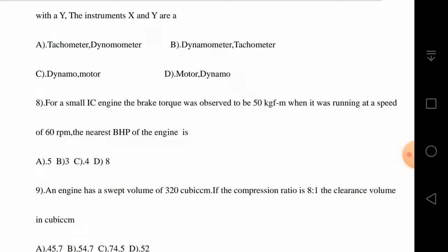So you'll get kgf meter per second. 75 kgf meter per second is equal to 1 HP. So 50 into 2 pi N by 60, where N is given to be 60. Substitute those values and get the power. So you'll get the answer as C. That is the answer. C is the correct answer.